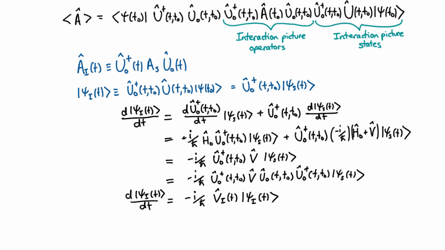We've learned that if you put all the operators into the interaction picture, then the evolution of the interaction picture state just evolves exactly like you'd expect the normal Schrödinger equation to evolve, except that you don't have to worry about the H naught anymore. So in some sense, we've kind of pulled all the evolution of the H naught terms in the Hamiltonian into the operators, and the effect of V is in the states. And that's the interaction picture. And sometimes that's a lot easier to work with in a calculational sense than either the Schrödinger or the Heisenberg picture, because sometimes that splitting of the evolution of one part of the Hamiltonian and the other part is really handy.